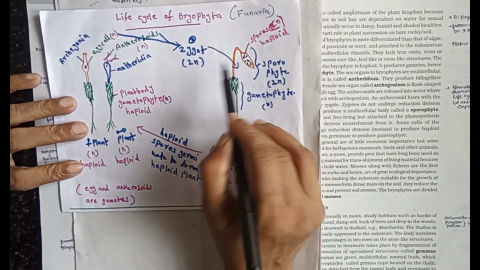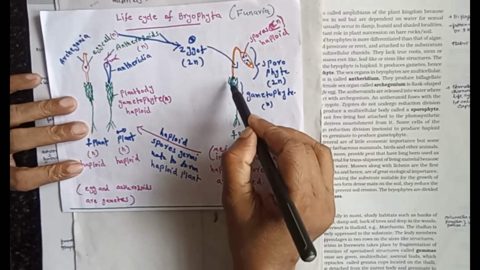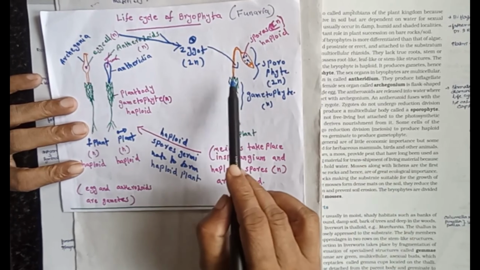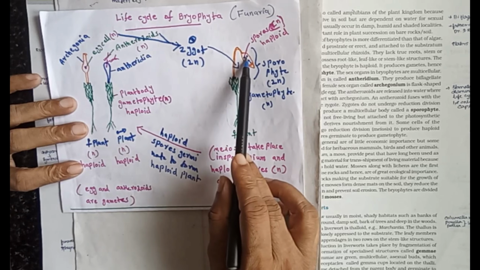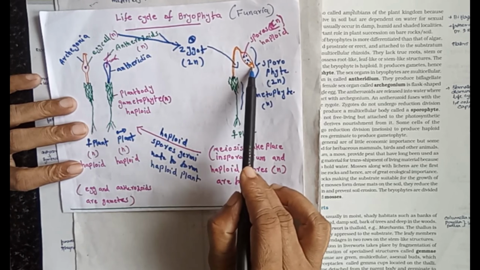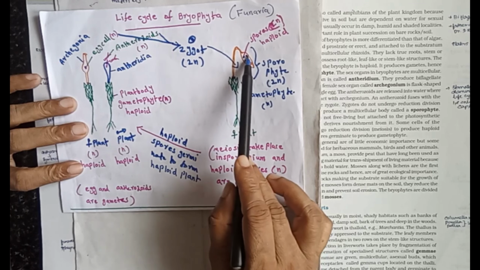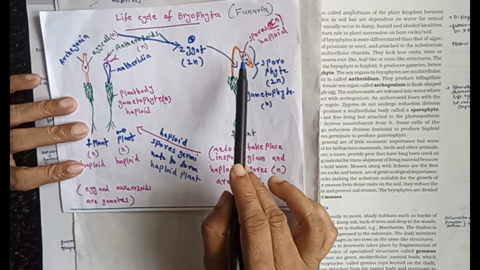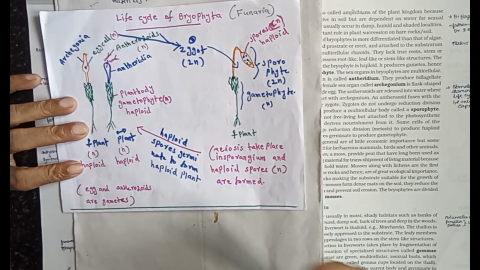This sporophytic part has foot, seta and capsule. Within the sporangium, this is the calyptra, or cap-like structure. Within the sporangium, meiosis or reduction division takes place to form haploid spores.